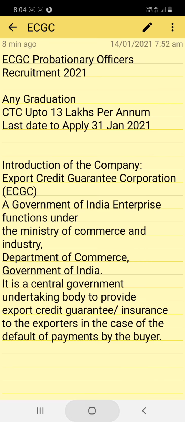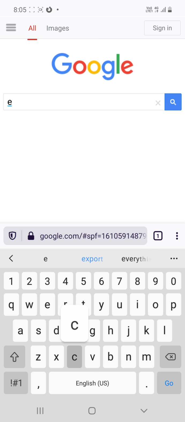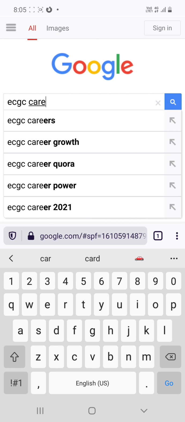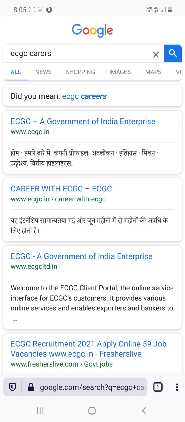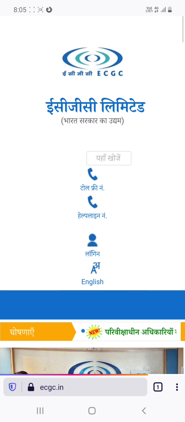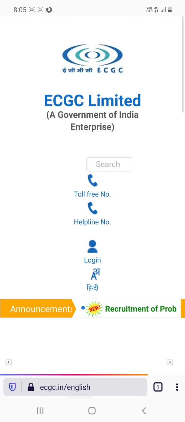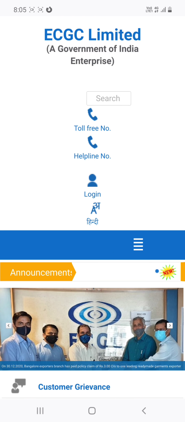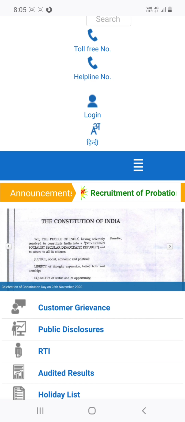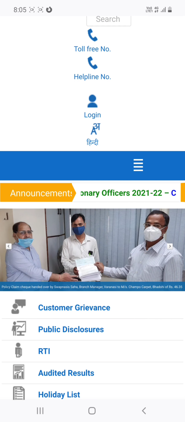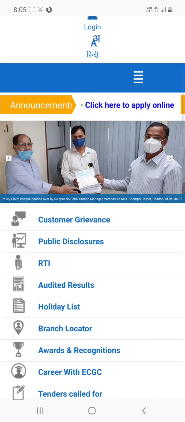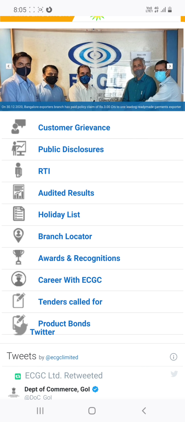So go to Google, type ECGC careers, search, and click on the first option, ECGC Government of India Enterprise. I will select English as the language. When you come here, the direct link is also given in the announcement, recruitment of probationary officers. You can click here, or you can go to the careers with ECGC.